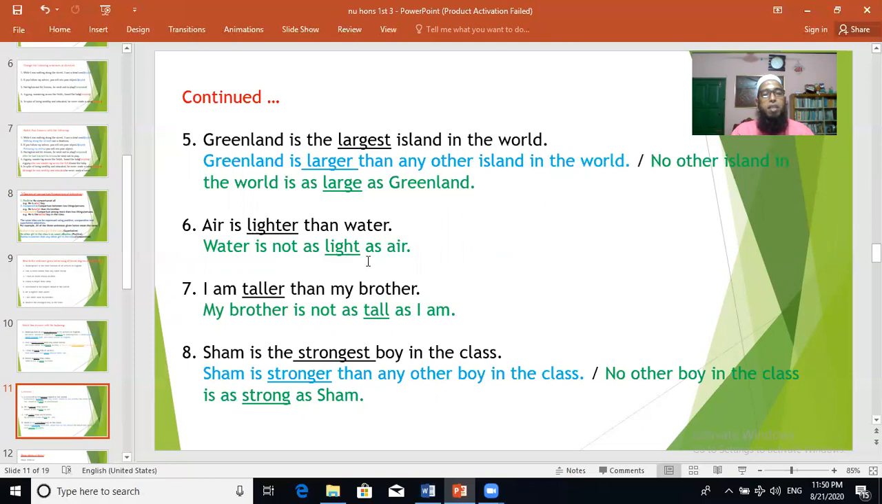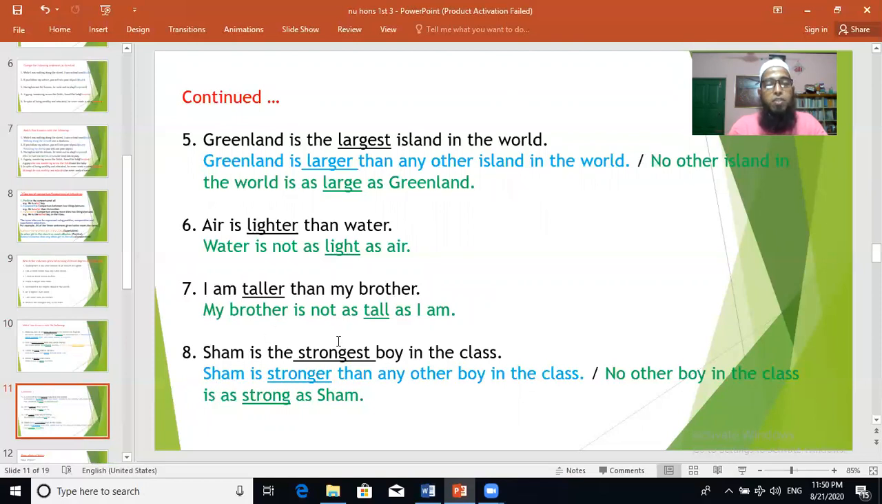Air is lighter than water. Water is not as light as air. So this is positive degree again. I am taller than my brother. My brother is not as tall as I am. So this is positive. I think this is very easy for you.